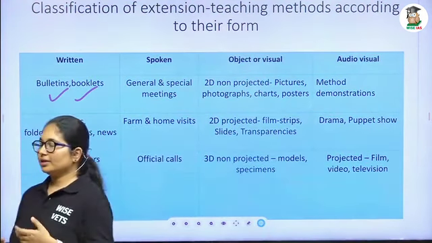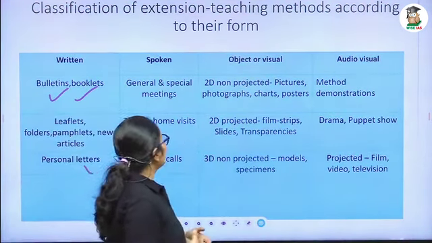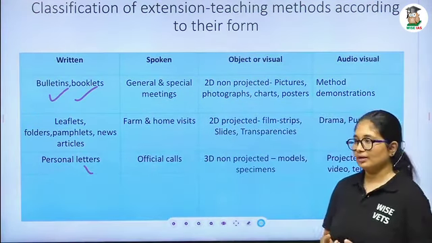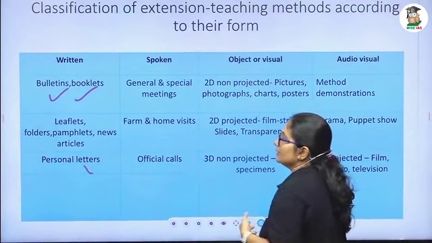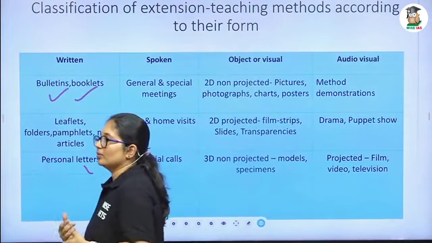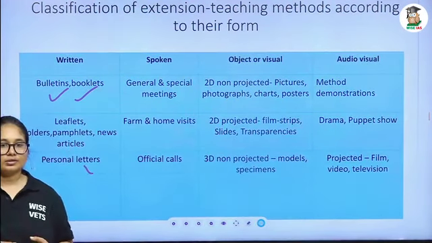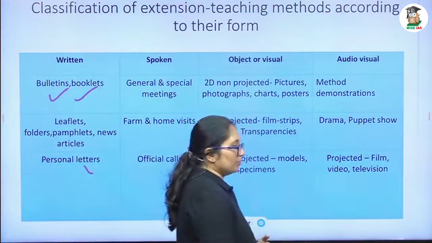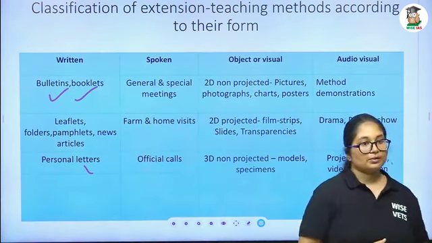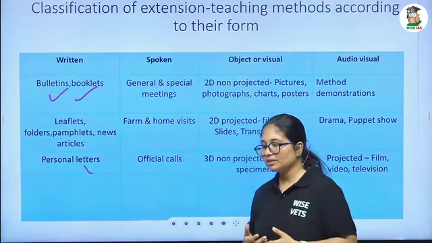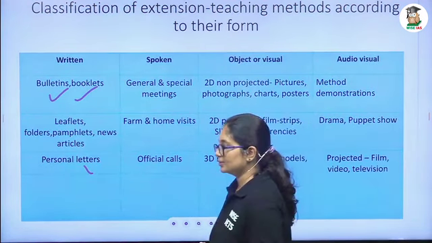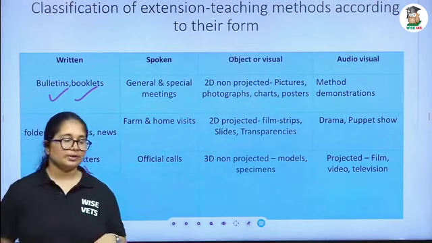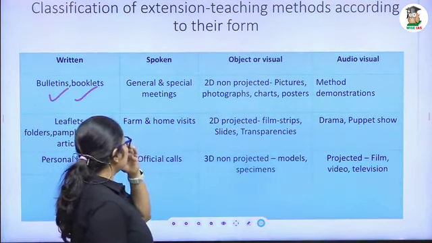There is the general meeting as well as the special meeting. Usually the general meeting is for all the people, like Grama Sabha. For the special meeting, particular people will be called. For example, you are focusing only on livestock farmers, not poultry farmers. You are focusing on the farmers who are rearing cattle. So we can call only that particular group, and that comes under the special meeting.